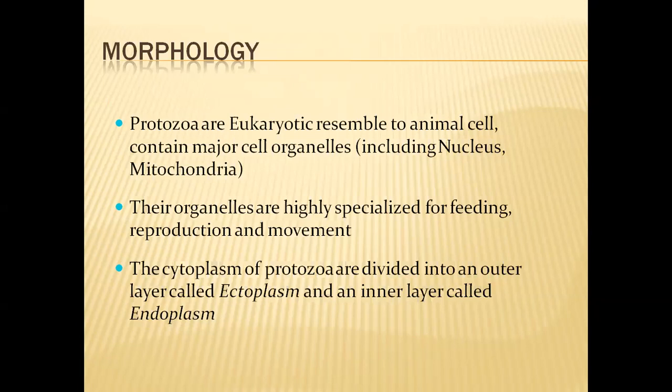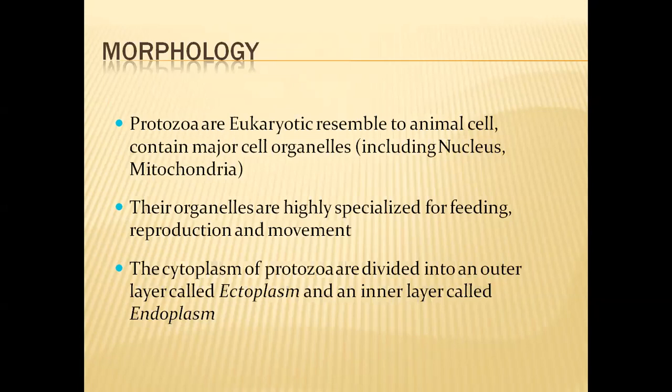For example, for nutrition they have a digestive system, for respiration a respiratory system, for excretion an excretory system, for transportation of materials a blood vascular system, and for reproduction a reproductive system.